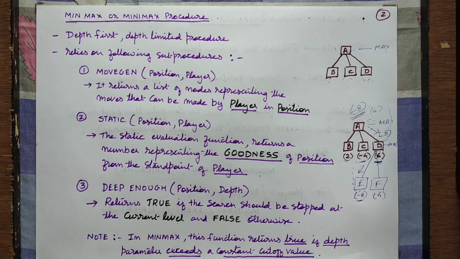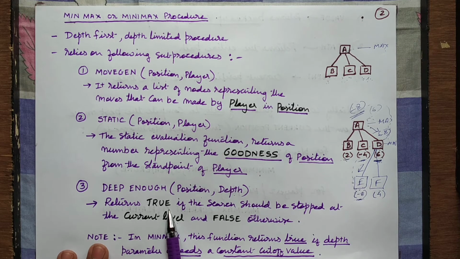You mean the programmer will have to configure the maximum depth or maximum level to which the game can be played, and every time that a particular move is made, this depth or this level value has to be increased and increased and increased, and if it reaches the threshold, that time deep enough function is going to return true. That means stop now, don't go further, you terminate the game and maybe you can replay. Fine.